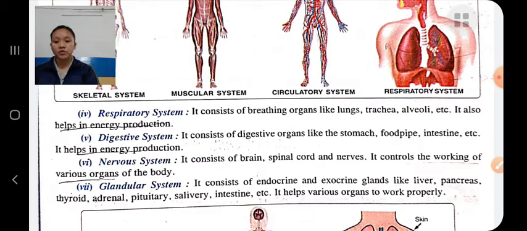Glandular system. The glandular system helps various organs to work properly. It consists of endocrine and exocrine glands like the liver, pancreas, thyroid, adrenals, etc. It is a collection of glands that produce hormones that regulate and control the various organs to work properly.